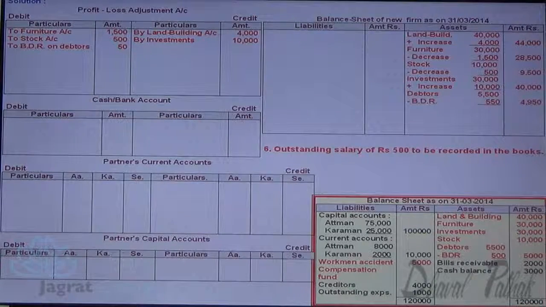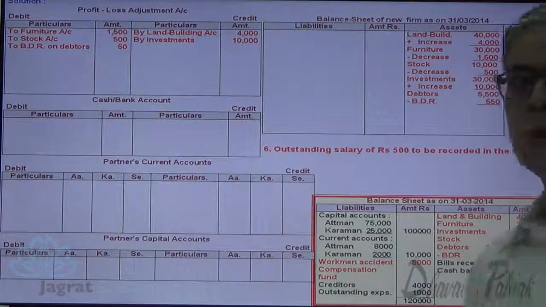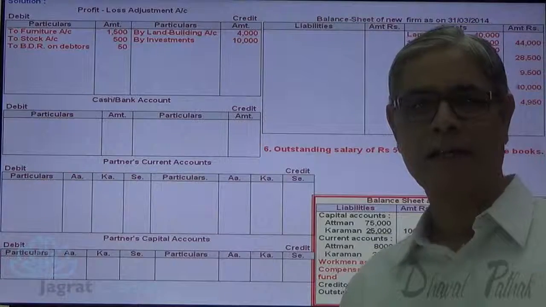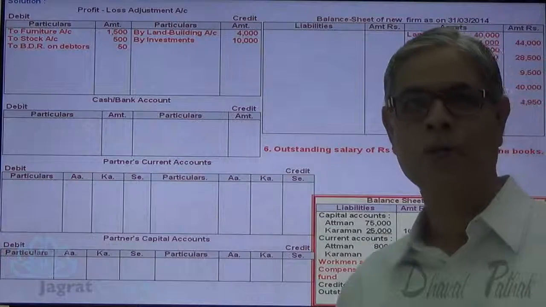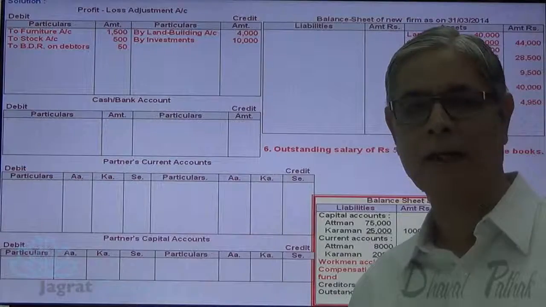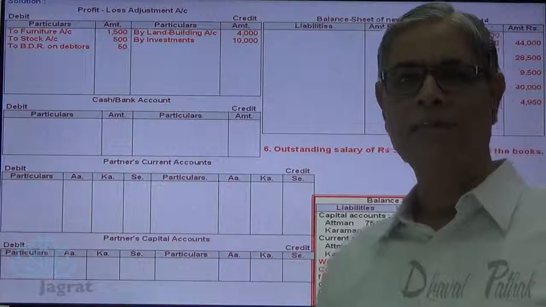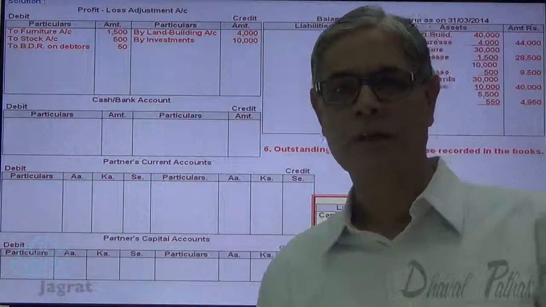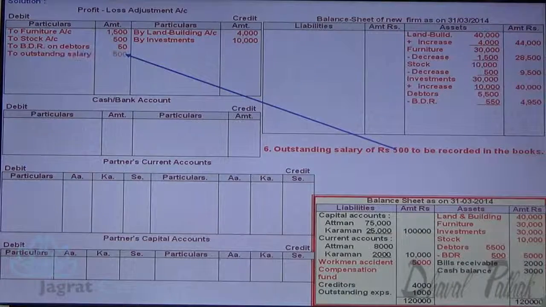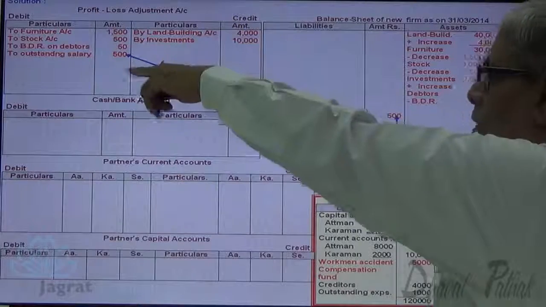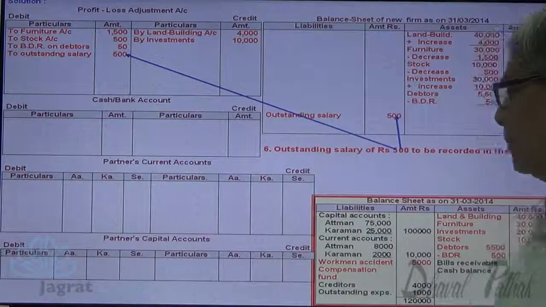Outstanding salary 500 to be recorded in the books. Salary outstanding is a liability, an increase in liability, a loss, debited to profit and loss adjustment account, and outstanding salary will appear on the balance sheet liability side. So revaluation profit and loss adjustment account debit to liability.